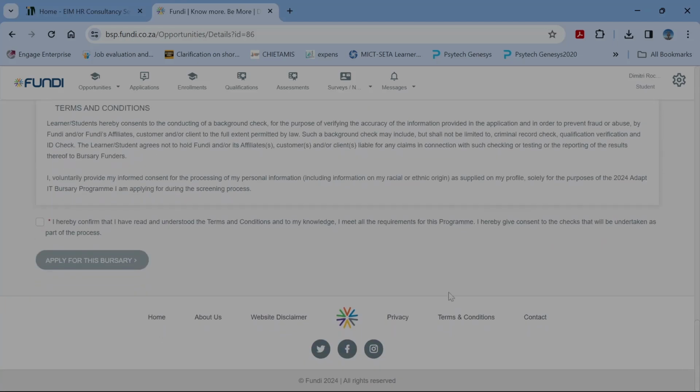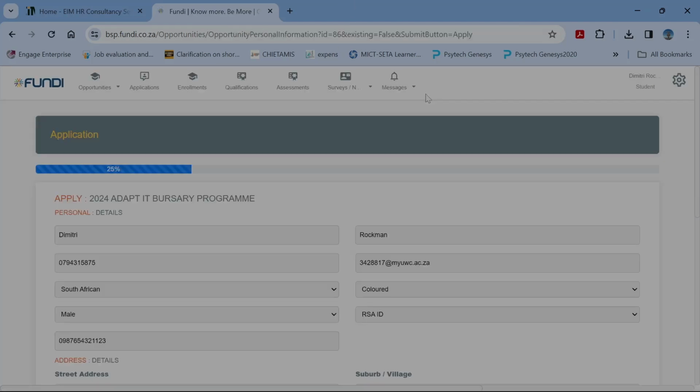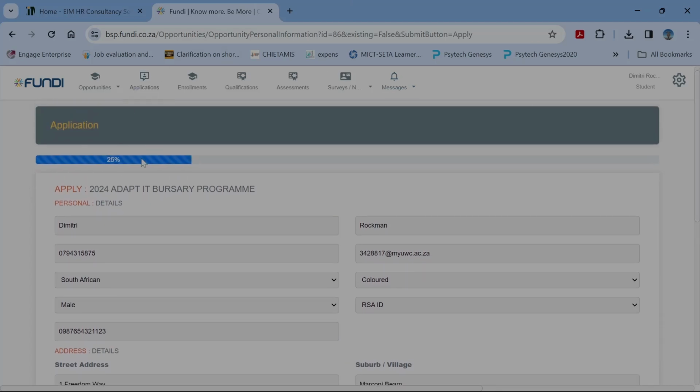We can go down. We can click on this icon to confirm that you have read the terms and conditions, and then you can say apply for this bursary. Okay, we can wait again while it's loading. When we are presented with the following page, you can see we are at 25% of the portions. I believe it will be 4 portions that we will have to complete.